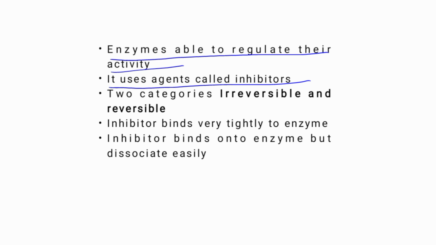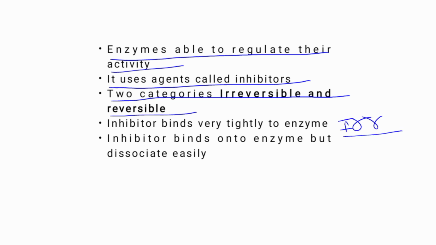Any substance that can diminish the velocity of an enzyme catalyzed reaction is called an inhibitor. It is of two categories, that is irreversible inhibitors and reversible inhibitors.